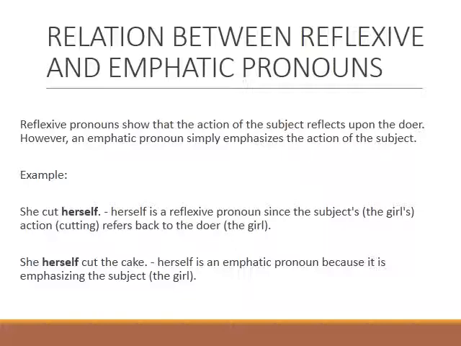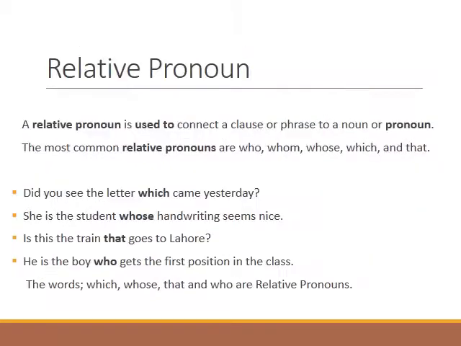Now look at the example. She cut herself. Herself is a reflexive pronoun since the subject's, that is the girl's, action of cutting refers back to the doer, the girl. While in the second case, she herself cut the cake. Herself is now an emphatic pronoun because it is emphasizing the subject, the girl, that she herself cut the cake.